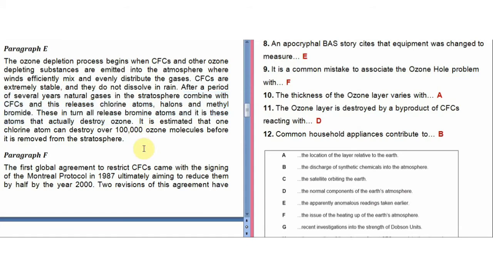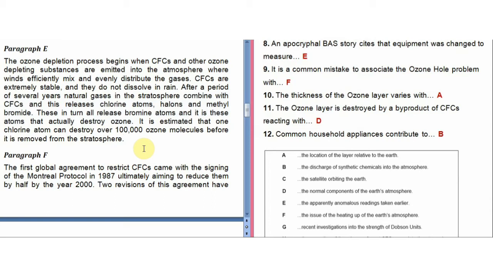So that is how the ozone layer gets destroyed due to the combination of CFCs with the natural gases present in the Earth's atmosphere, or specifically, you could say, the stratosphere. Okay, now let's see what the 12th question is.